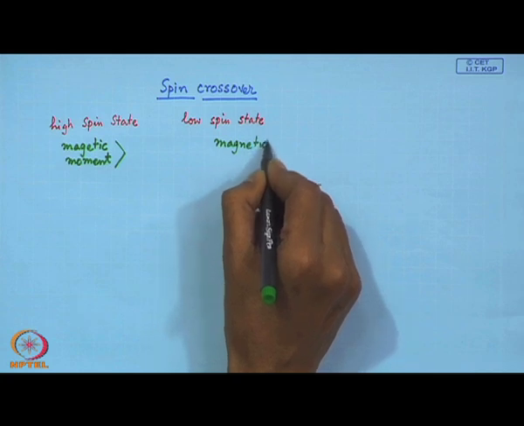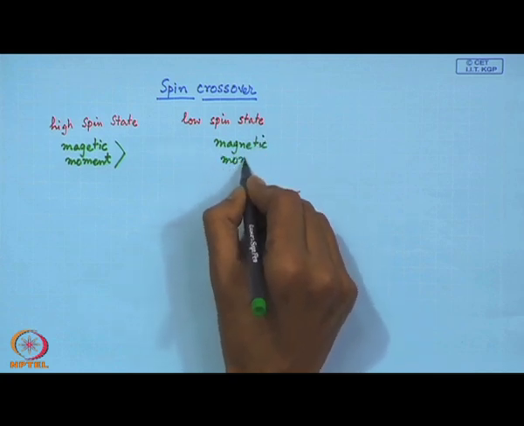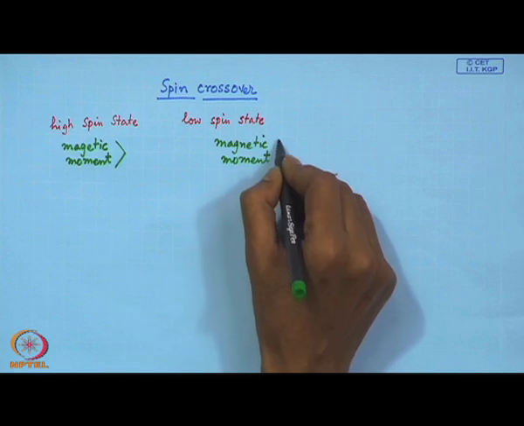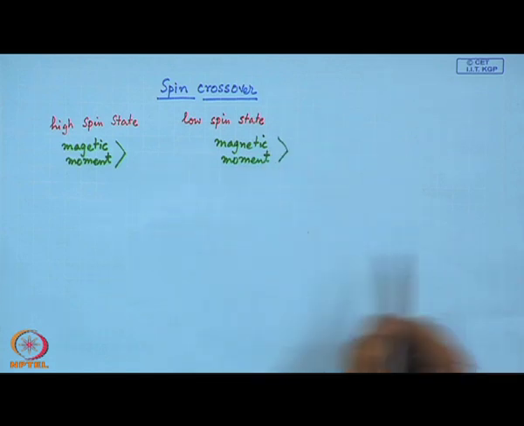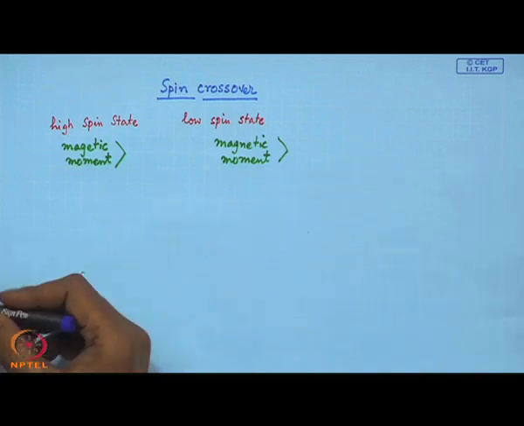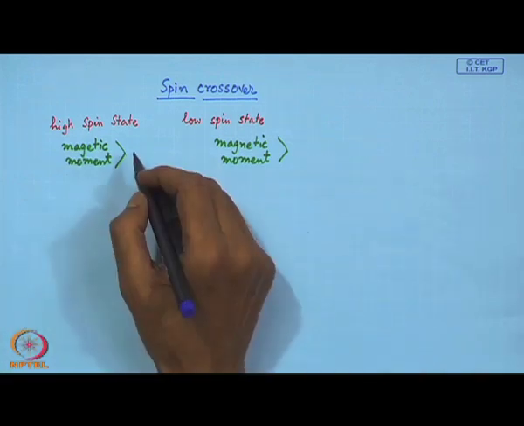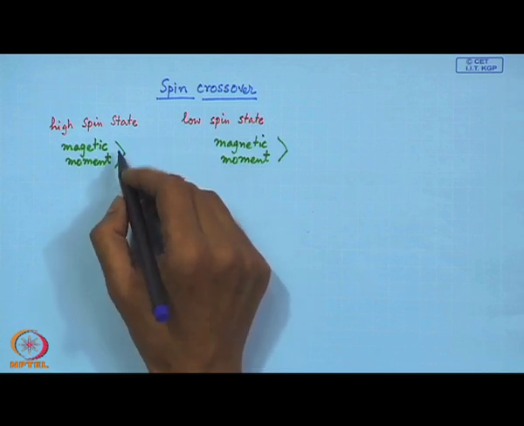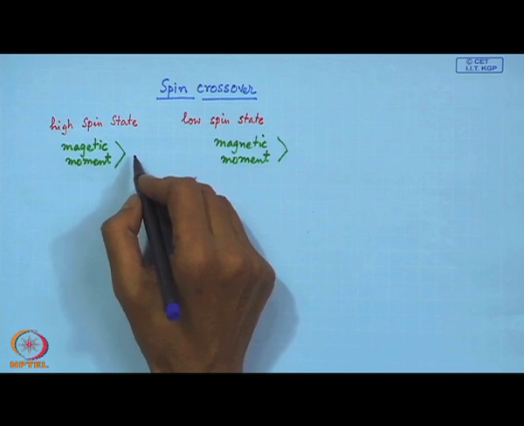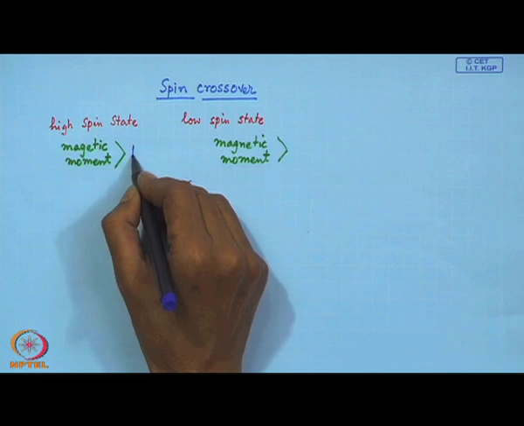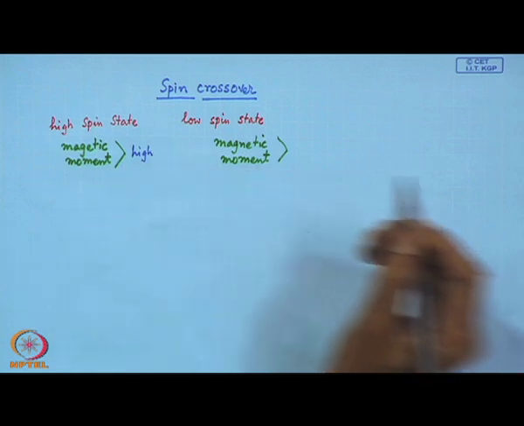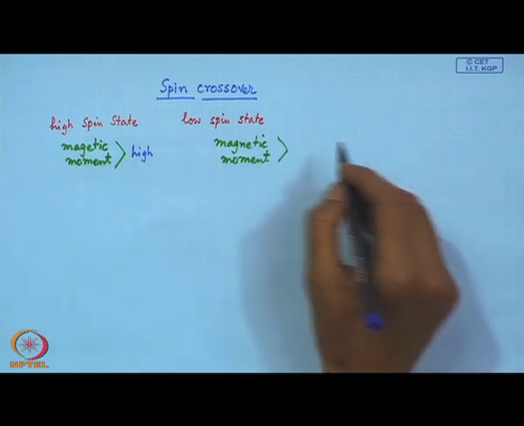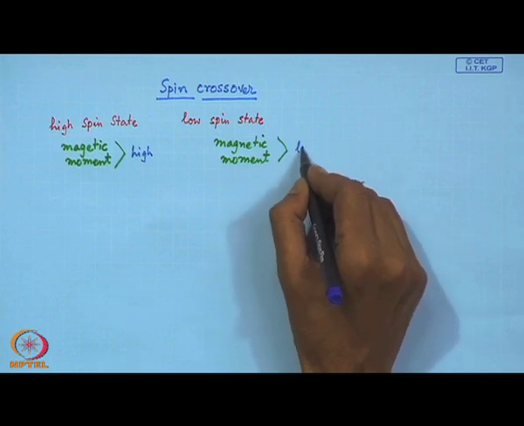Here also we can compare the magnetic moment with that of the high spin molecules. High spin states are characterized mostly by a large number of free spins. So, the magnetic moment that we can determine experimentally would be high, and in the case of the low spin state this would be low.